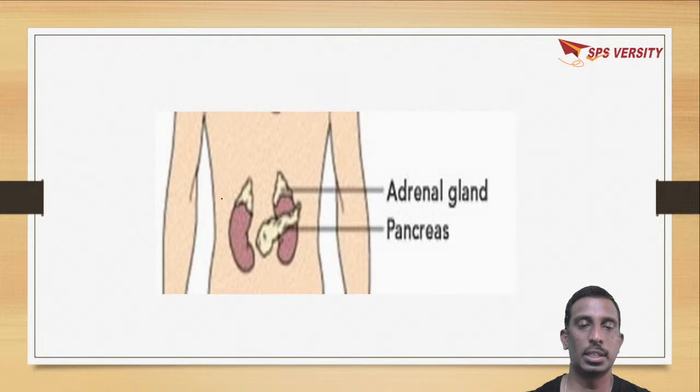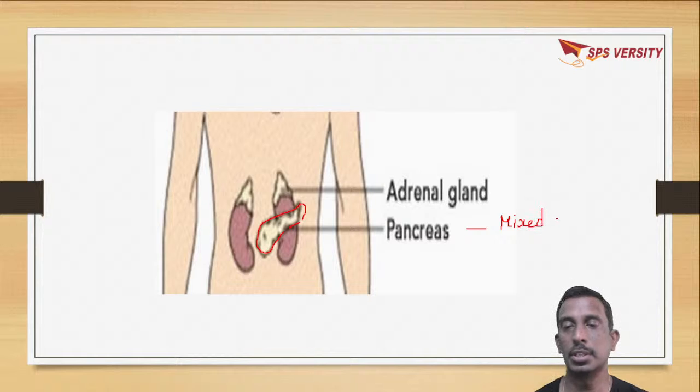So this is the pancreas, which is located at the junction of the stomach and the small intestine, which has both endocrine and exocrine parts. That's why it is called a mixed gland. In the entire endocrine system, this is the only mixed gland.